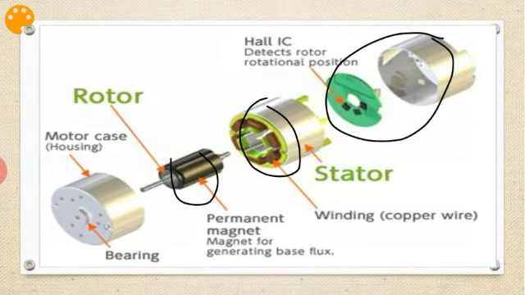There will be some sensors we have to use here to detect the rotor position. That will be helpful to excite the stator so that the rotor moves at synchronous speed. I will discuss this later.